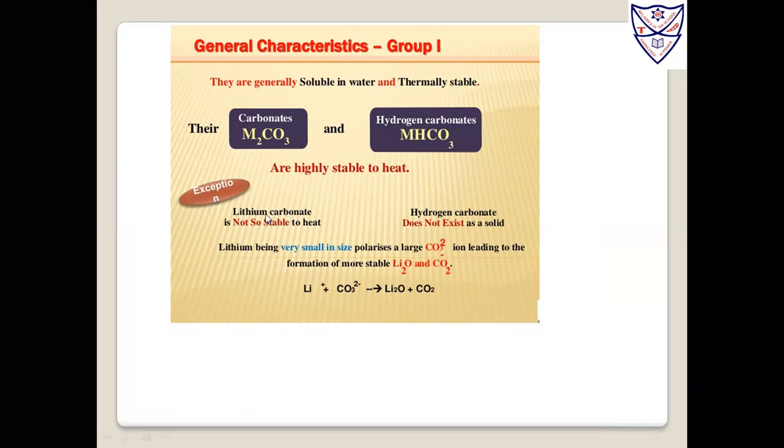So what is the exceptional case? Lithium carbonate is not so stable to heat, and the hydrogen carbonate does not exist as a solid. Lithium, being very small in size, polarizes the large carbonate ion, leading to the formation of the more stable Li2O and CO2. So Li2CO3 gives Li2O plus carbon dioxide released. Always remember, when carbonate is there in the reaction, carbon dioxide will be released.